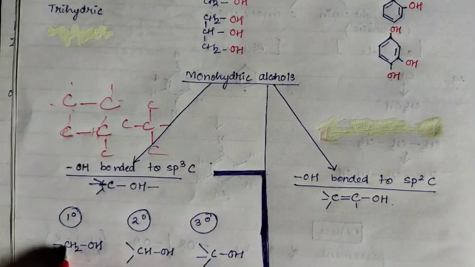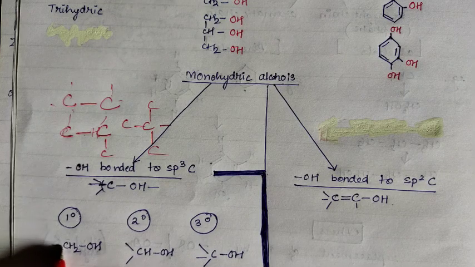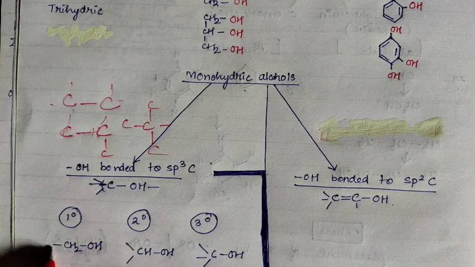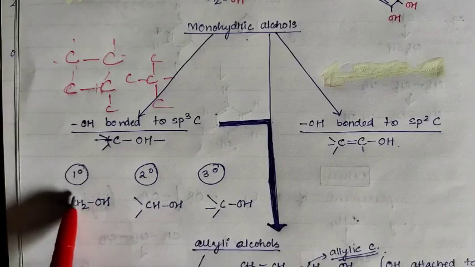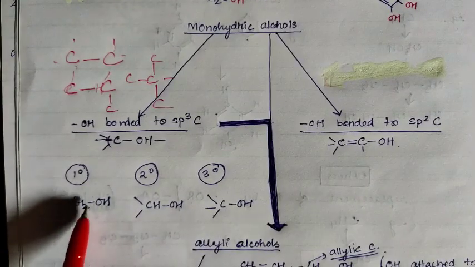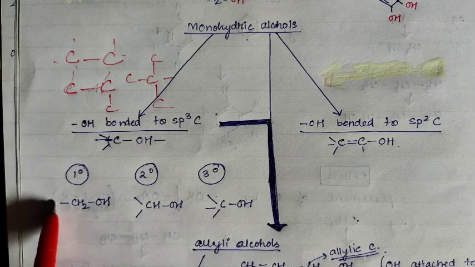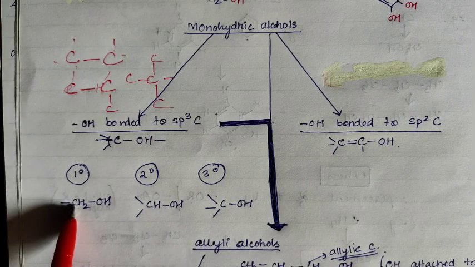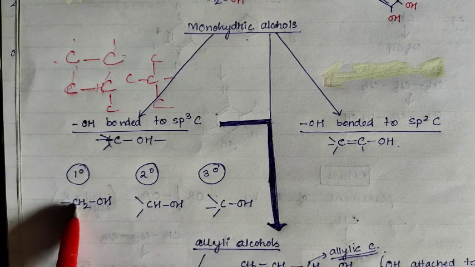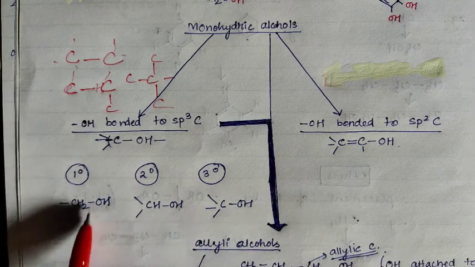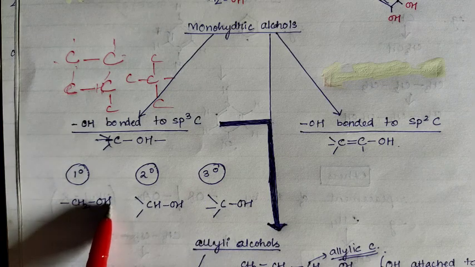As you can see here, only one carbon can be attached to this carbon, because otherwise it is occupied with 2 hydrogens and the other bond is here. So 4 bonds are already present, and only one carbon is attached with this particular carbon, so this carbon is called the primary carbon. This structure is the primary structure, and one hydrogen was replaced by OH.